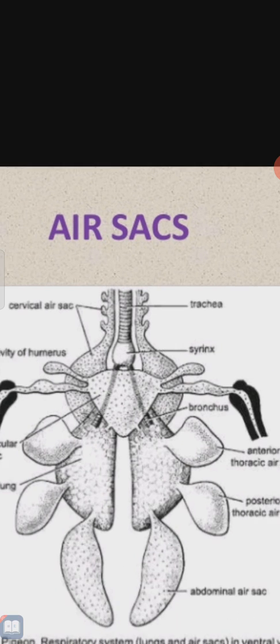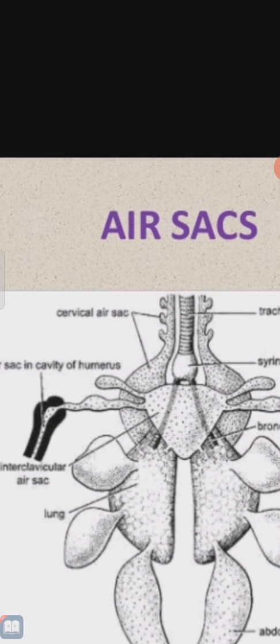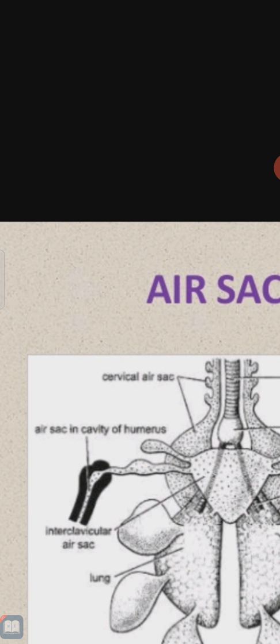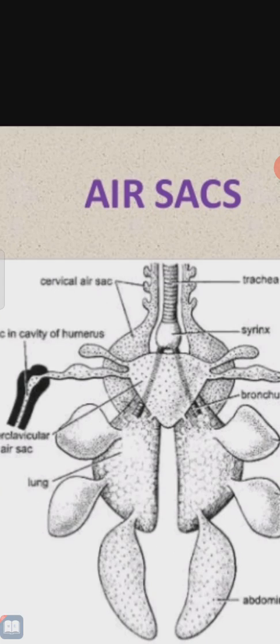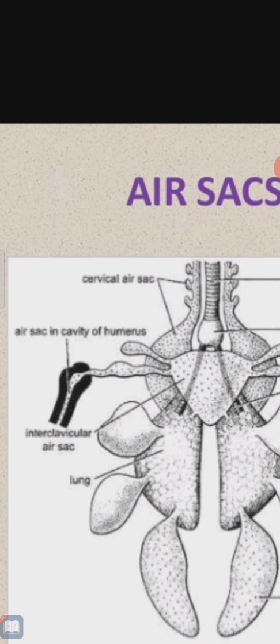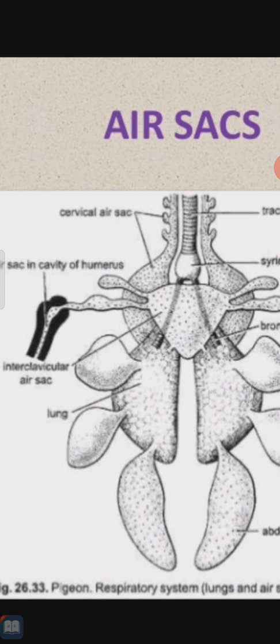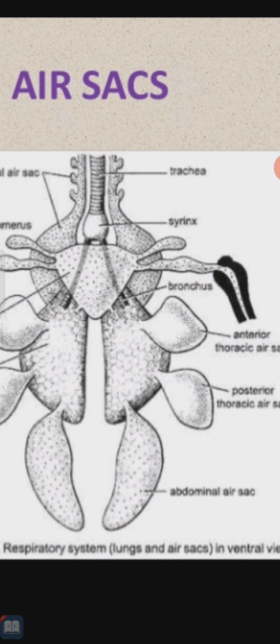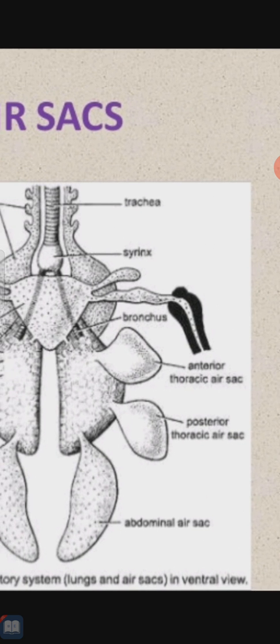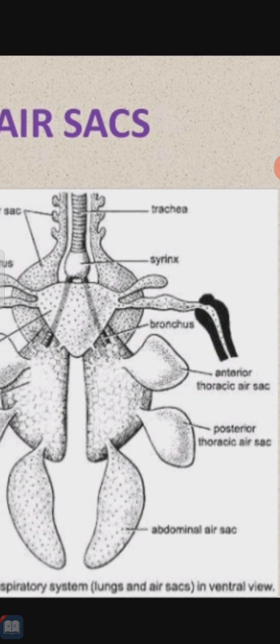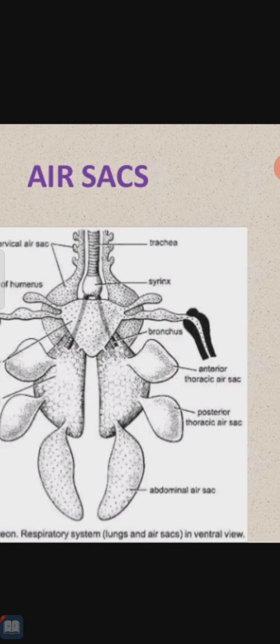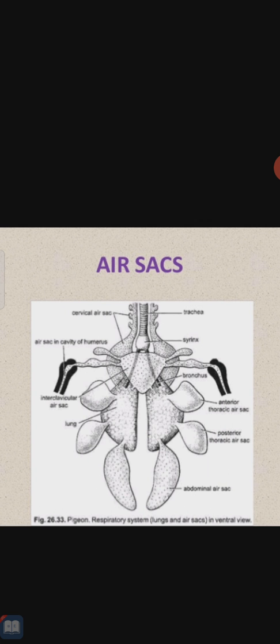So trachea, syrinx, cervical air sacs are present here. Air sac in the cavity of the humerus, means in the bone. This large part we call the interclavicular air sac. These are the lungs. This is the abdominal air sac. This is the posterior thoracic air sac, and the anterior thoracic air sacs. These are the structures present within the body of the birds.